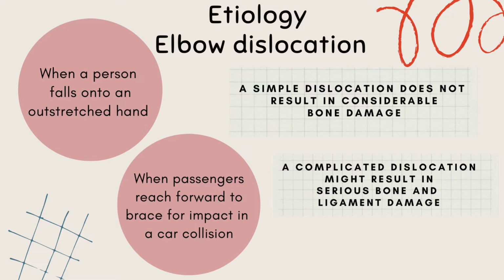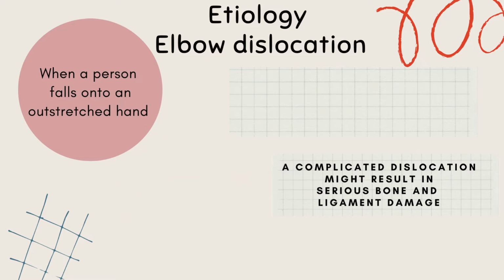Any or all of the stabilizing structures can be harmed to varying degrees when an elbow dislocates. A simple dislocation does not result in considerable bone damage, whereas a complicated dislocation might result in serious bone and ligament damage. The blood vessels and nerves that run through the elbow may be affected in the most severe dislocations. There's a chance you will lose your arm if this happens.